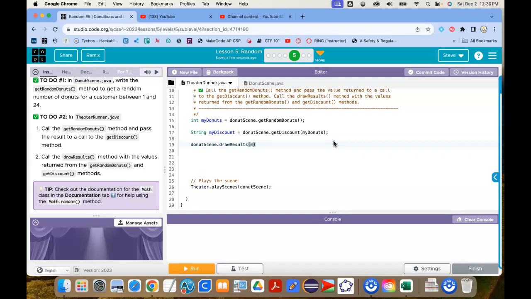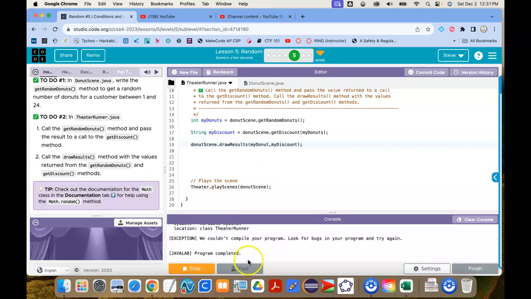I'm going to pass it my donuts, and I'm going to pass it my discount. All right, a lot of things could have gone wrong there because I had to do a lot of spelling words. Let's see what it says.